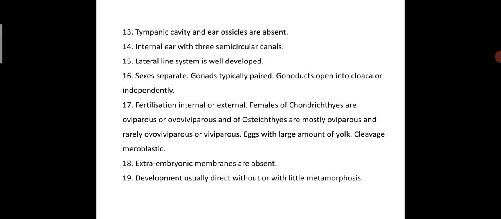Extra embryonic membranes are absent. Extra embryonic membranes, in the sense, in the human, 4 extra embryonic membranes are seen, like chorion, amnion, yolk sac, allantois. All these are extra embryonic membranes, which are mostly seen in the higher vertebrates, which are absent from the fishes. Development usually direct, or with little metamorphosis. Of course, development is usually direct in this case.